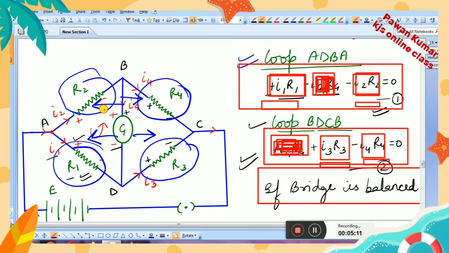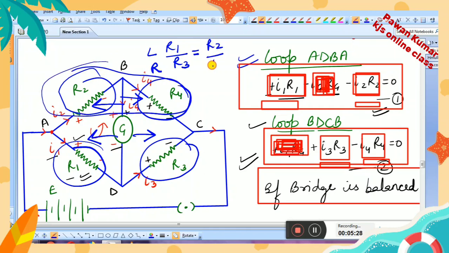Like this you have to write. You can also write like this, R1 upon R3, that means left upon right is equal to, now you can write these, top one, left one upon right one. In this way also you can write. So whatever way you want to write, you can write. Understood? There will be no problem.